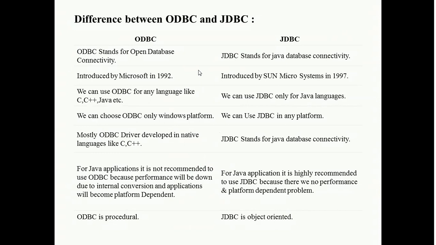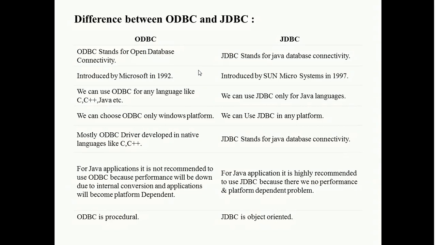Next, see the difference between ODBC and JDBC. ODBC stands for Open Database Connectivity. JDBC stands for Java Database Connectivity. ODBC was introduced by Microsoft in 1992. JDBC was introduced by Sun Microsystems in 1997.